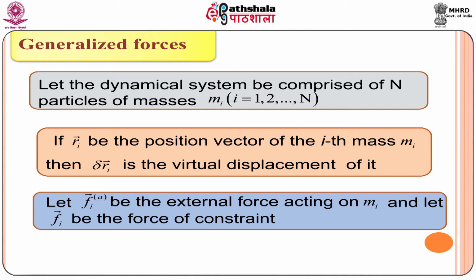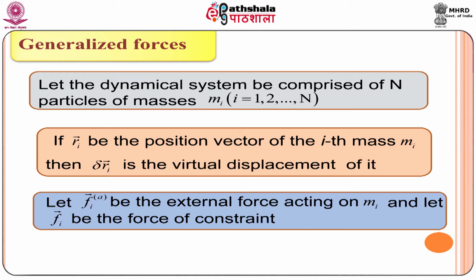In previous module, we have mentioned that virtual displacement is the displacement where time does not change, and to denote virtual displacement we use delta r_i symbol.